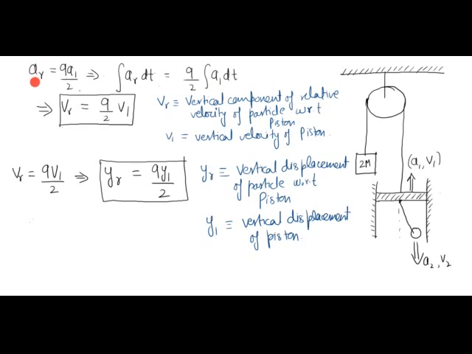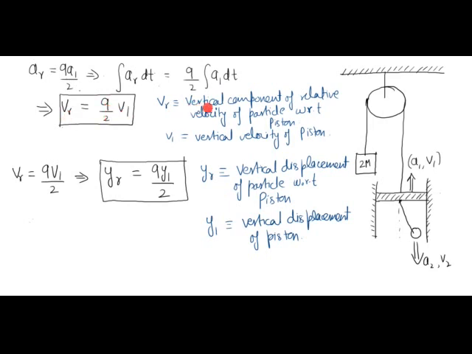Now this is the relationship that I derived in the previous page: AR is equal to 9A1 by 2. Now I can integrate this equation with respect to time. So I am doing integration of AR dt, which will be equal to 9 by 2 times integration of A1 dt. Now integration of A dt is V, or delta V. I know that at the initial instant the entire system was at rest, everything was released from rest at t equal to 0. So this will give me Vr is equal to 9 by 2 times V1.